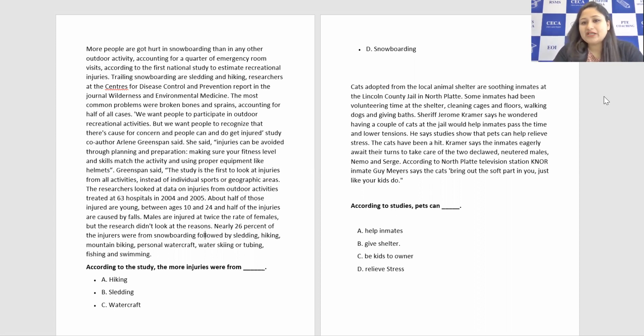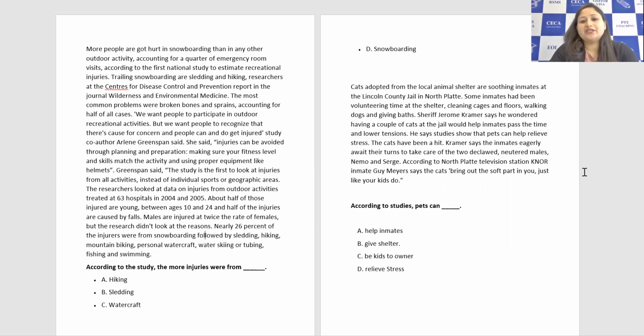The cats have been a hit. Kramer says the inmates eagerly await their turns to take care of the two declawed, neutered males, Nemo and Surge. According to North Platte television station, inmate Guy Mayer says the cats bring out the soft part in you, just like your kids do.